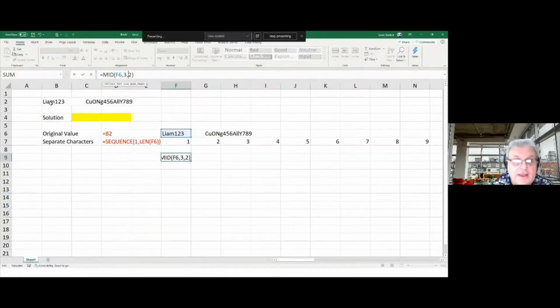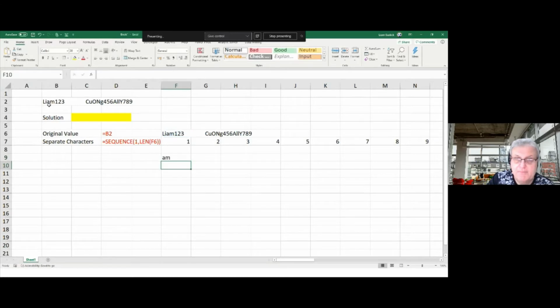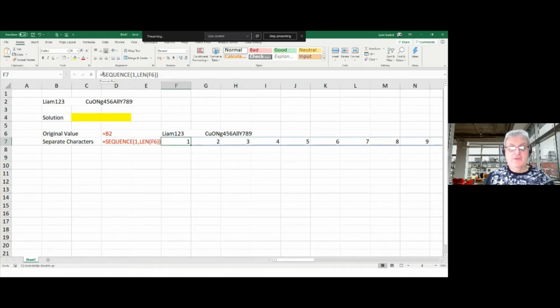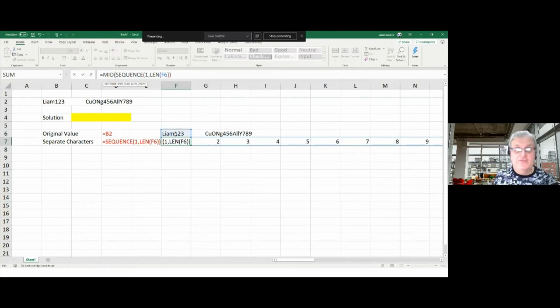What that would do is give me back the third character, the A in L-I-A, and it'd be two letters, so it would come back with "am". And that's the sort of idea I'm coming up with here. So what I would do is wrap this one. Instead of going sequence, I'll take MID of this particular range, of these cells up here, F6.